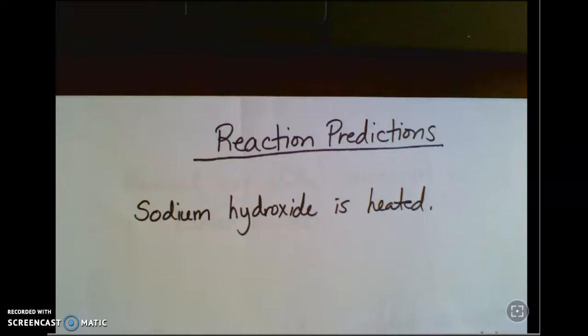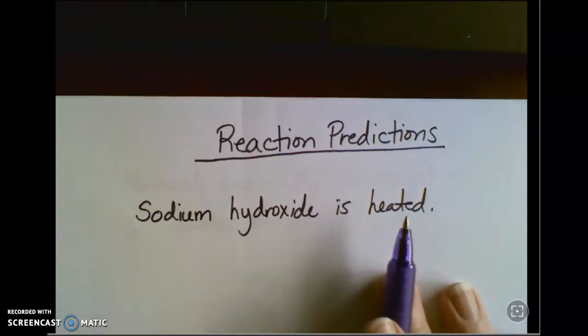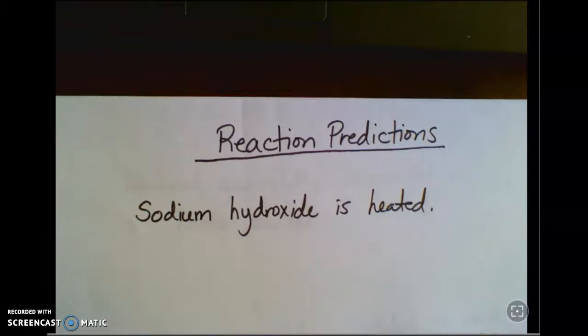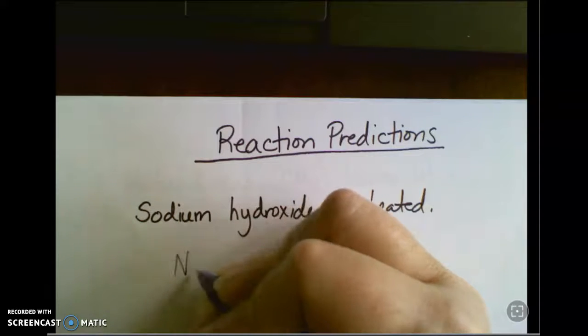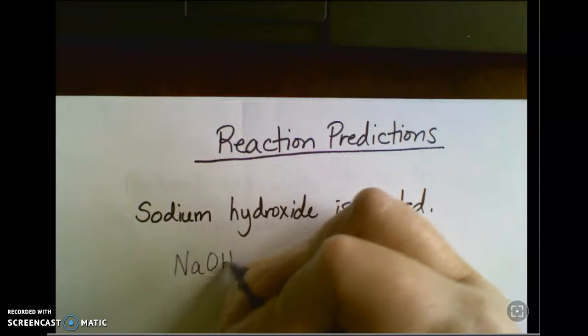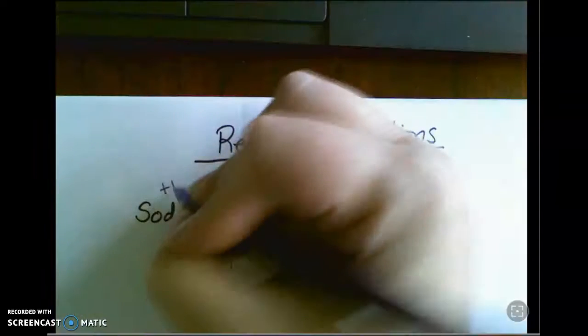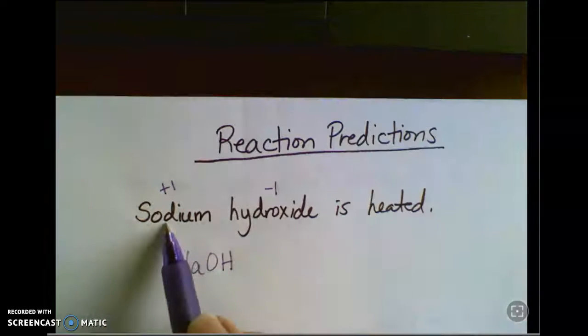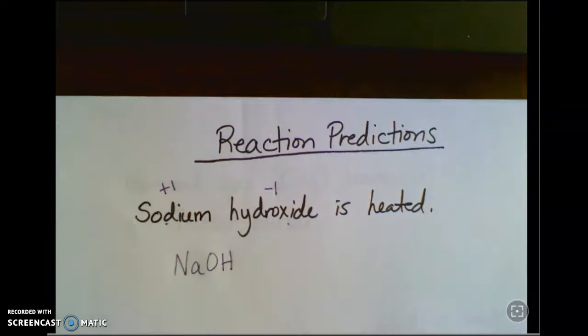First one is sodium hydroxide is heated. So if you're looking at these, that's the only information that it gives you. And in this case, the only substance that's mentioned there is sodium hydroxide. And so I'm going to write the formula for that. Keep it in mind, those charges. I get this one from the periodic table. This one's on the polyatomic ion sheet.